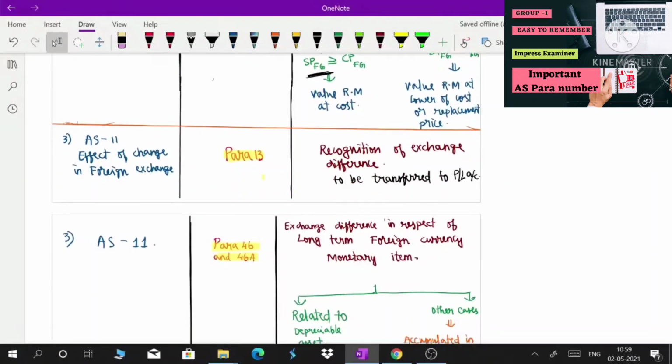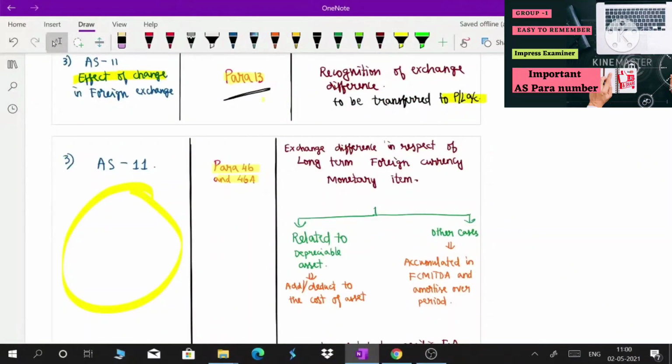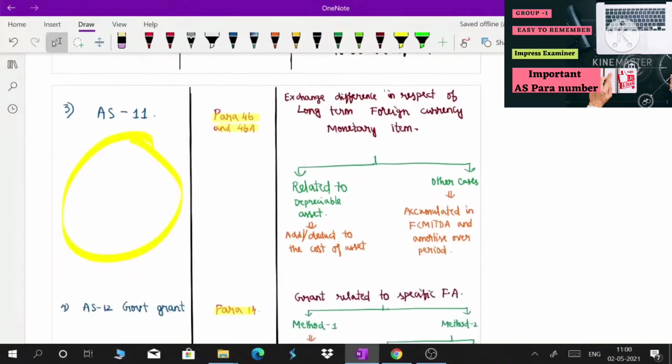And next is AS11, effects of changes in foreign exchange rates. Para number 13 you need to remember in this. It is related to recognition of exchange difference to be transferred to P&L. Then para number 46A, exchange difference in respect of long-term foreign currency monetary items. There are two treatments related to that: if it is related to a depreciable asset, and other cases.